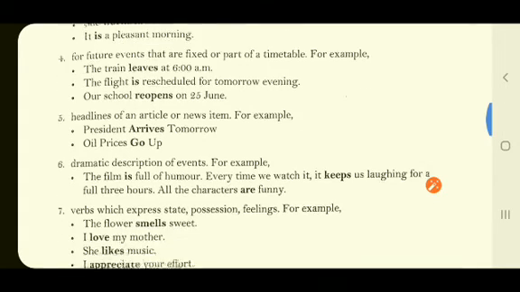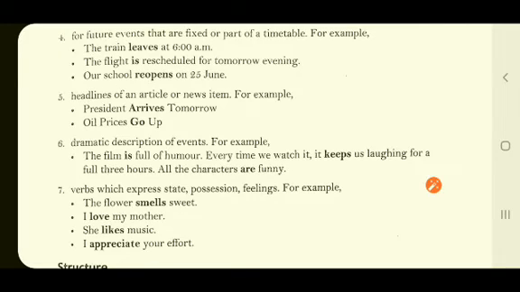Seventh one: in this point, verbs are given which express state, possessions, feelings. Here also we are using the present tense. The flower smells sweet. I love my mother. What is that? Feeling. She likes music. I appreciate your effort. So all the possessions and feelings are mentioned in these examples. Whenever we are talking about a state, possessions, or feelings, we are using the present tense.